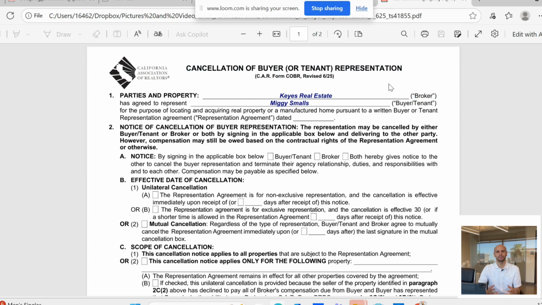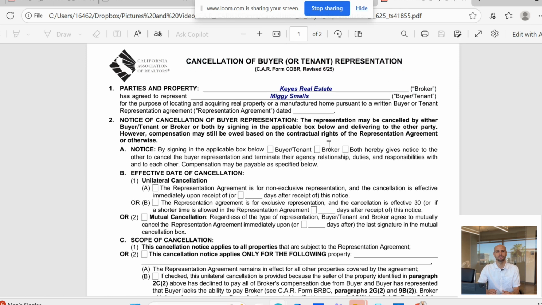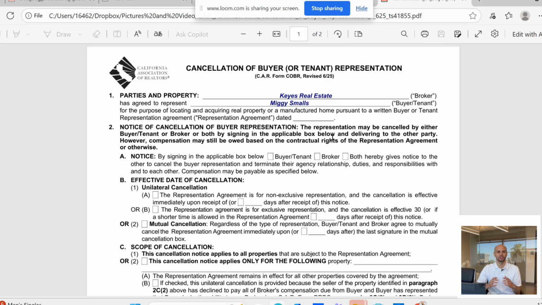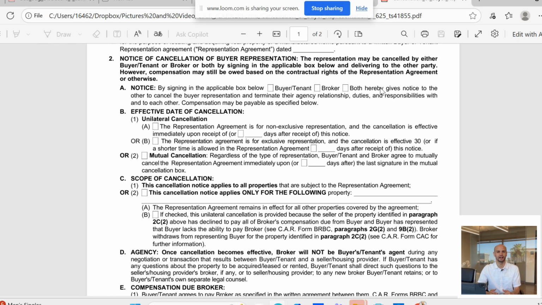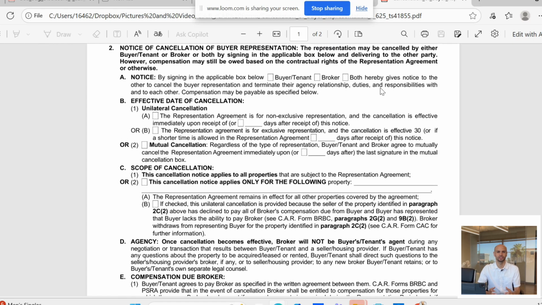Now, just to wrap up, that's the C.A.R. form, COBR, cancellation of buyer representation. It's straightforward, but it's critical for maintaining professionalism and avoiding confusion about agency or commission rights right after the parties decide to split ways, right? Protecting you and also the client.